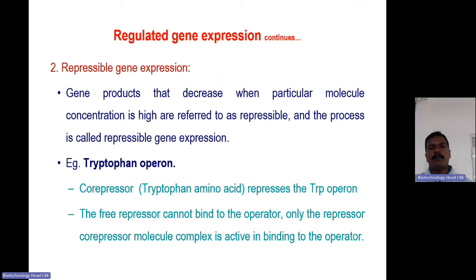When a particular amount of product is high, then that production should be stopped. Then only the unwanted energy expenditure would be saved, because if the gene is expressed all the time, it requires energy for producing enzymes. Even though it is not needed at that particular time, if it is produced, energy will be spent on producing those enzymes, but there is no use for them, and it will be a waste of metabolic energy.